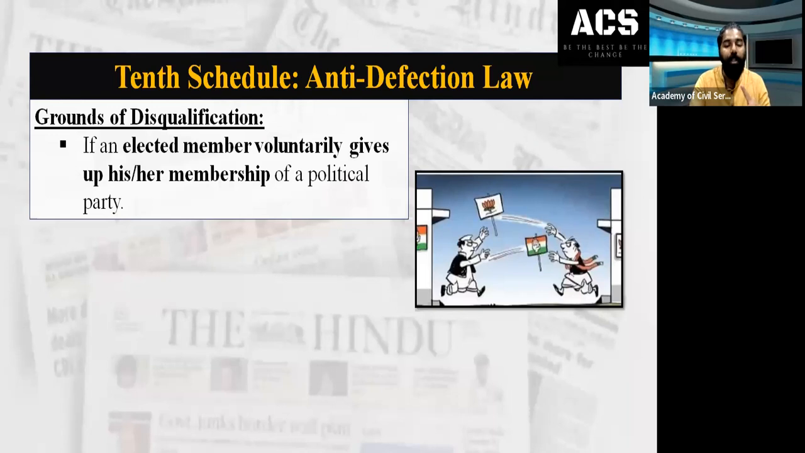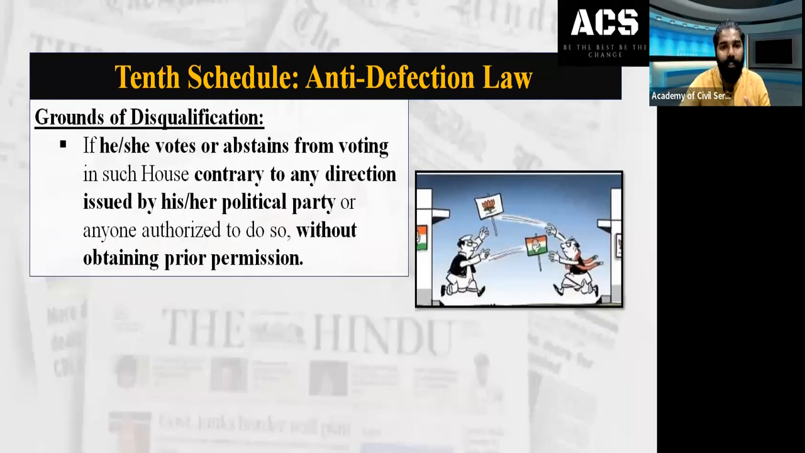That is the first ground. Then the second ground is also there. The second ground on which a person can be disqualified is if he or she votes or abstains from voting contrary to any direction issued by his or her political party, or anyone authorized to do so, without obtaining prior permission. And your party has told you, for example, that the upcoming election is a presidential election.